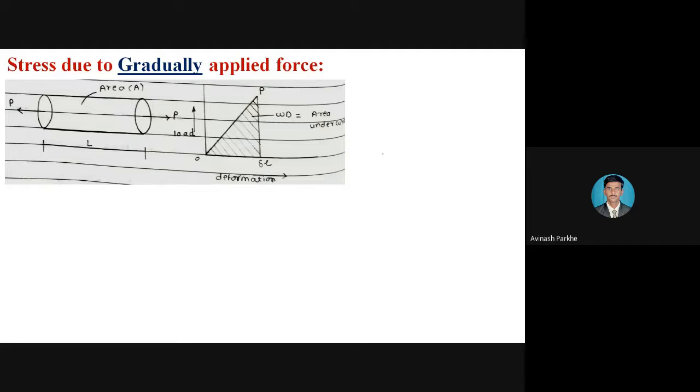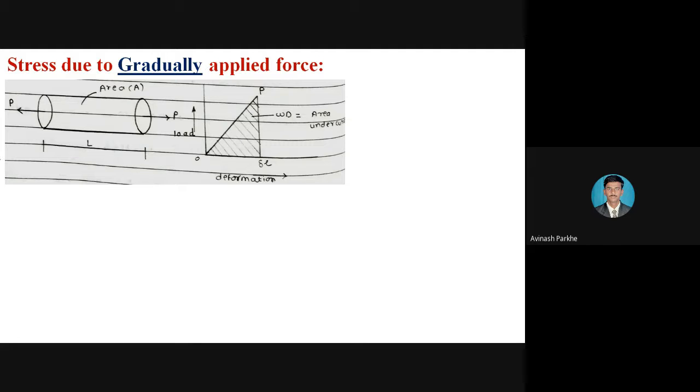But before that, we have to discuss what is meant by the gradually applied load. Just now also we have discussed, and once again I'm telling the definition. When the load increases from 0 to maximum value or maximum point in stepwise condition, that load is called a gradually applied load.